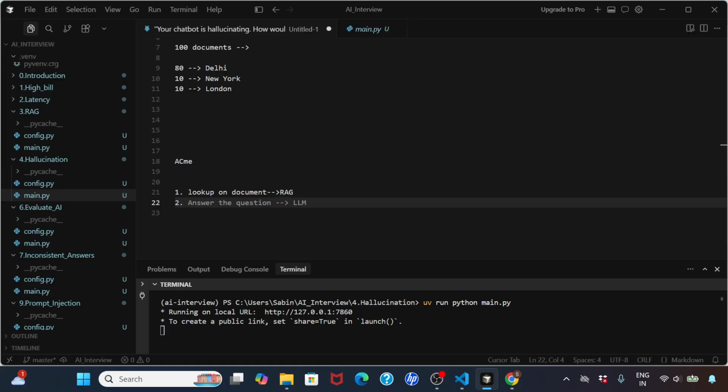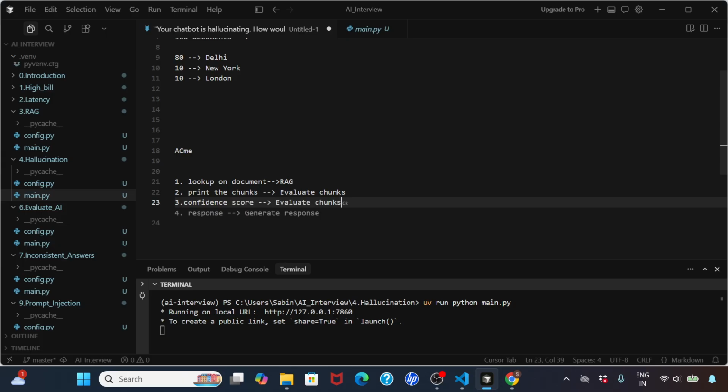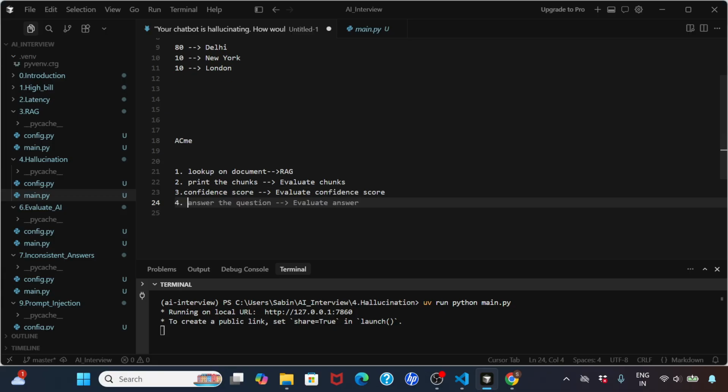The other thing is to have the model explicitly mention, I took this reference, or you can say print the chunks, so this way you can evaluate those chunks. And the other thing you can do is print the confidence score. With this, you can evaluate how confident your model is, and you can take a call on this.